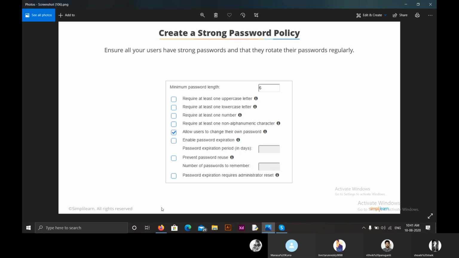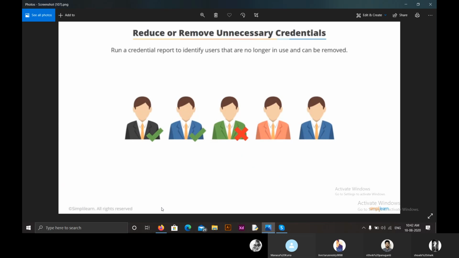What this does is ensure all users have strong passwords and rotate their passwords regularly. Having a strong password is a must, and it is our duty that our users create strong passwords. For that, we have to create a strong password policy. And the last one here is we have to reduce or remove unnecessary user credentials.